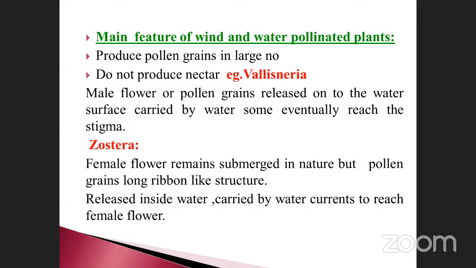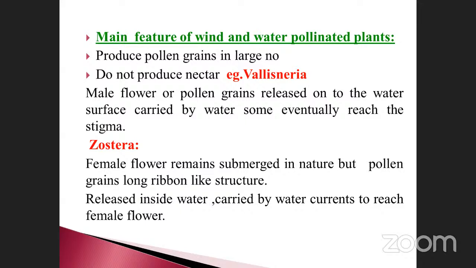But the pollen grains, how will they be? They are long ribbon-like structures. They may be floating under the water. They may be easily floating inside the water. They are released inside the water, carried by water currents to reach the female flower. The female flowers remain submerged in nature, but the pollen grains are long ribbon-like structures, carried by water currents to reach the female flower. It can be easily released inside. There is a small attraction between each other. That is called currents.